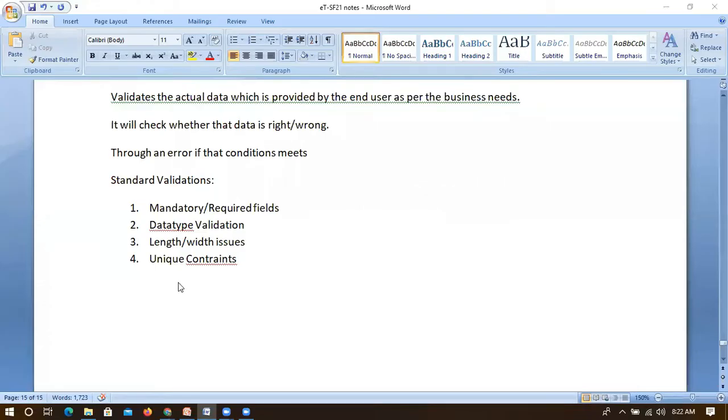What we were talking about was standard validations, which are already available. No need to worry about this; by default it will be doing all the activities. You don't need to bother, you just need to create the field type which you want, whether it is a number or a text. Based on that, it will automatically showcase the standard information for the users.